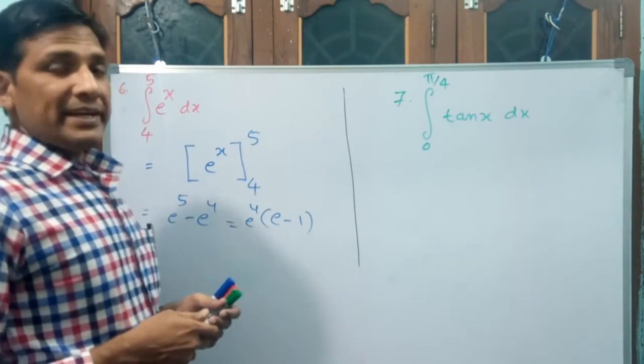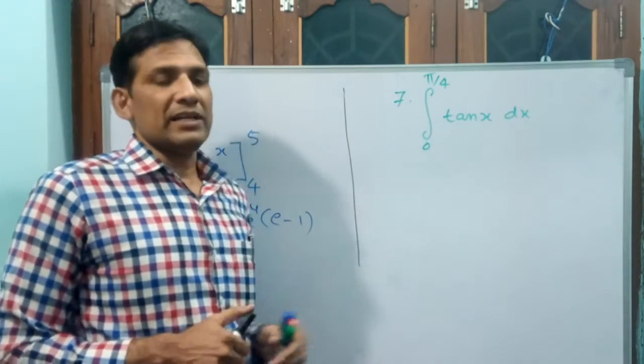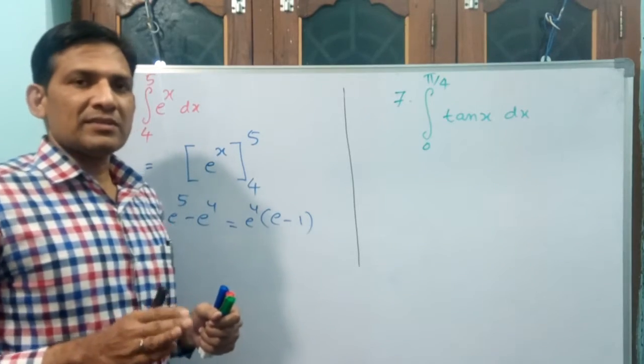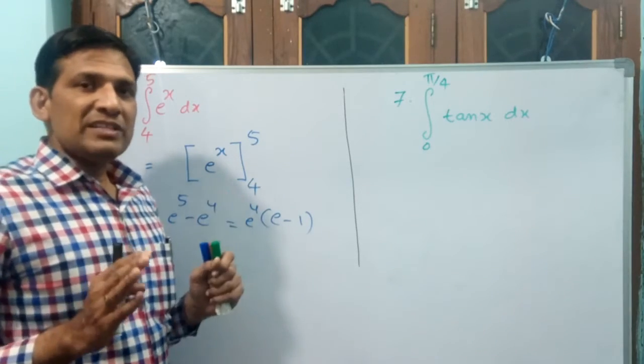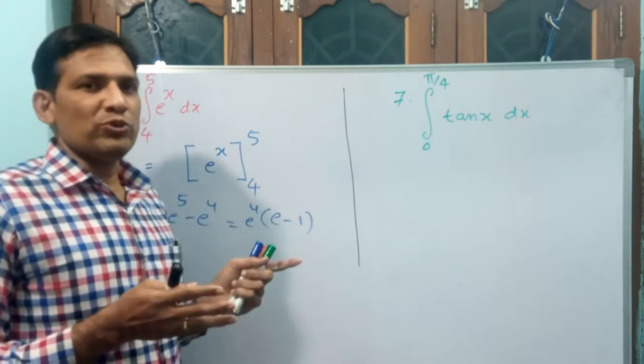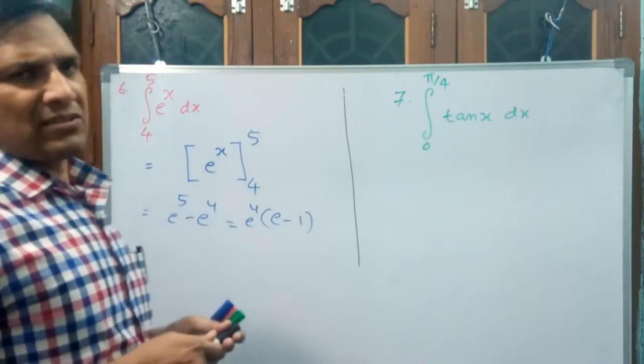Integral tan x dx, from 0 to pi by 4. First let us do the integral. Integral tan x dx: two results will come, minus log cos x or log secant x. Which one is easy for us to put these values in? Cos is easy, because you know the cos values. For secant you again have to reciprocate those values. So I am taking minus log cos x only.